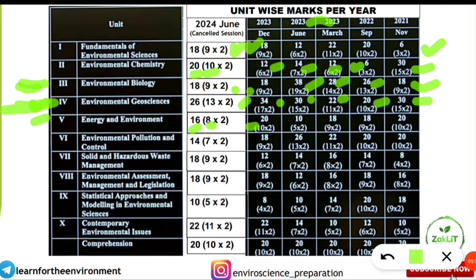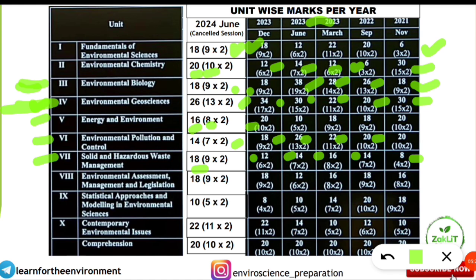Coming to the next unit, environmental pollution and control, 7 questions were asked in the last exam. Before that 9, before that 13, 11, 10 questions were asked in 2022 September and 2021 November session. Coming to solid and other waste management, that is 9 questions, 18 marks again from this unit. Previously 12 marks, then 14, then 16, then 14, then 8 marks in the 2021 November examination were asked from this unit.